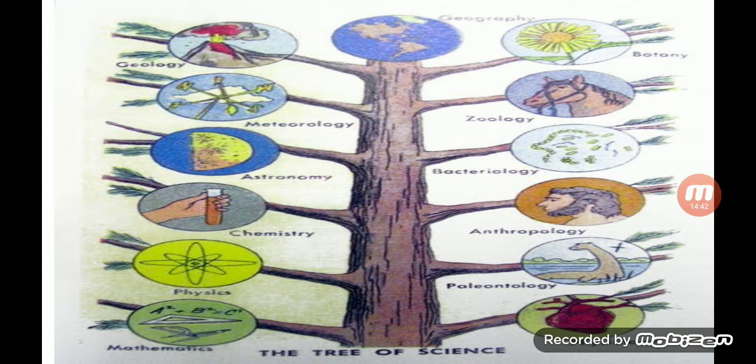Then, if we study insects, how can we call that? Yeah, that is called entomology.